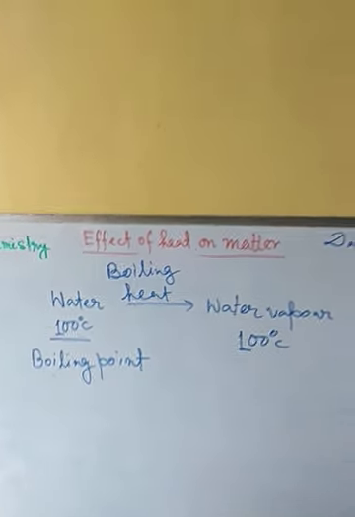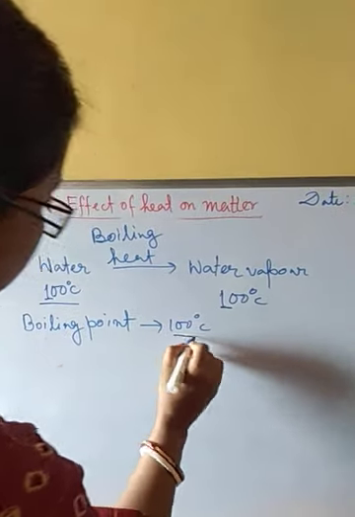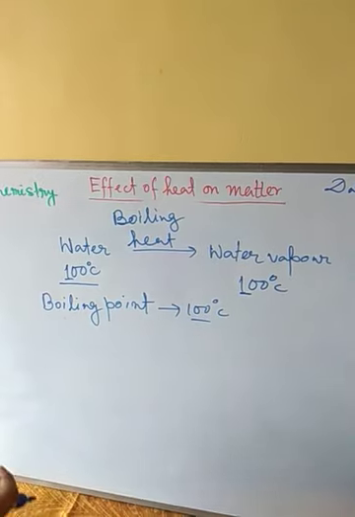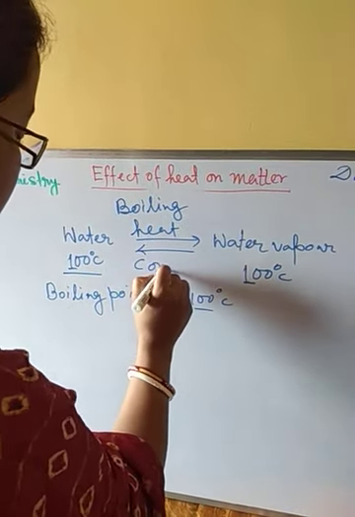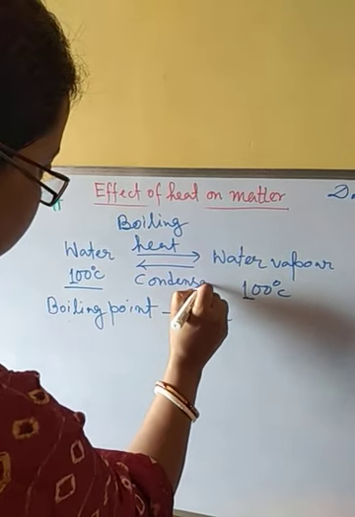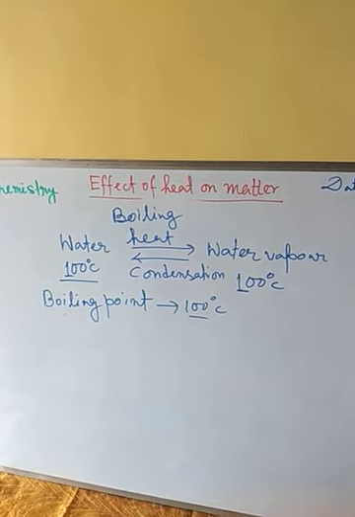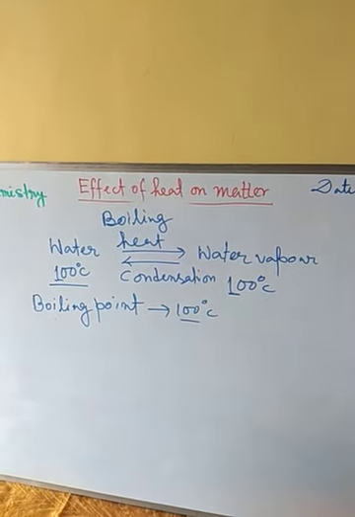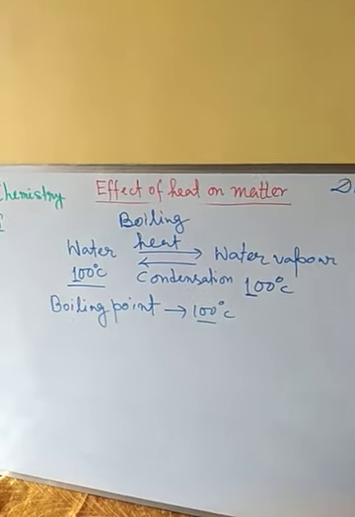This temperature is called the boiling point of water. So for pure water, the boiling point will be 100 degrees centigrade. If we go to the reverse process, this is called condensation. If we cool down the water vapor, then it loses heat, it releases heat, and it again comes back to the water state, the liquid state.